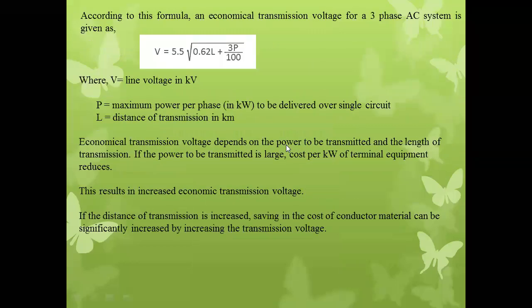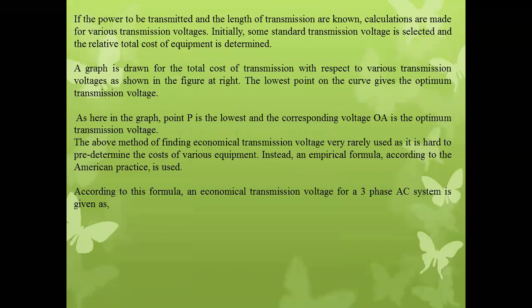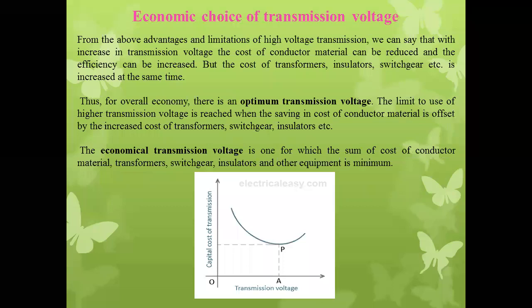So according to the economical voltage level, as in the graph, the point P is the lowest and the corresponding voltage OA is the optimum transmission voltage. See in the graph, OA is the optimum economical transmission voltage level.